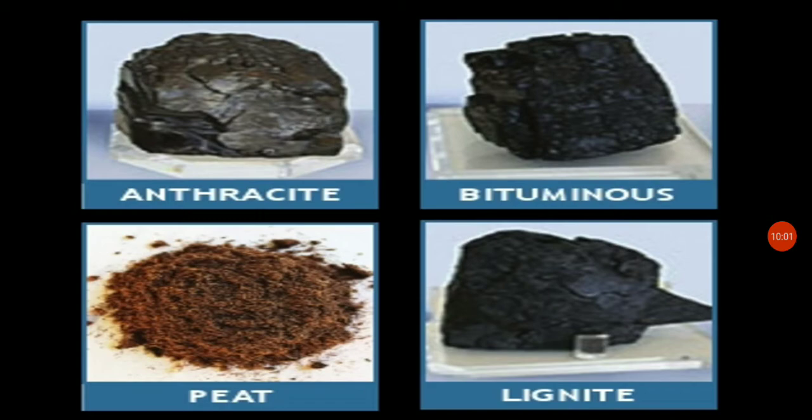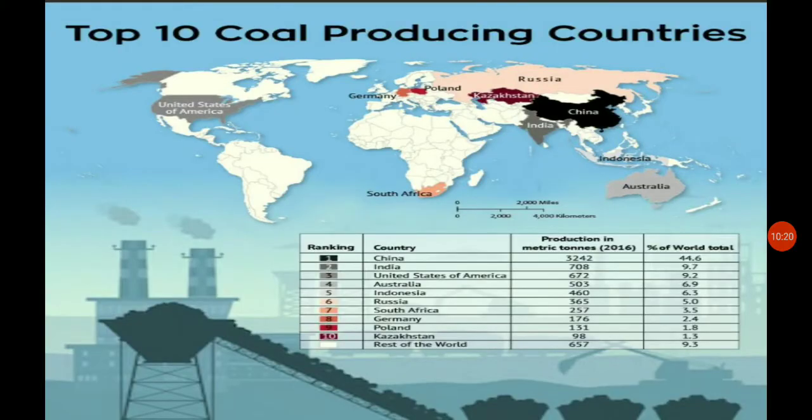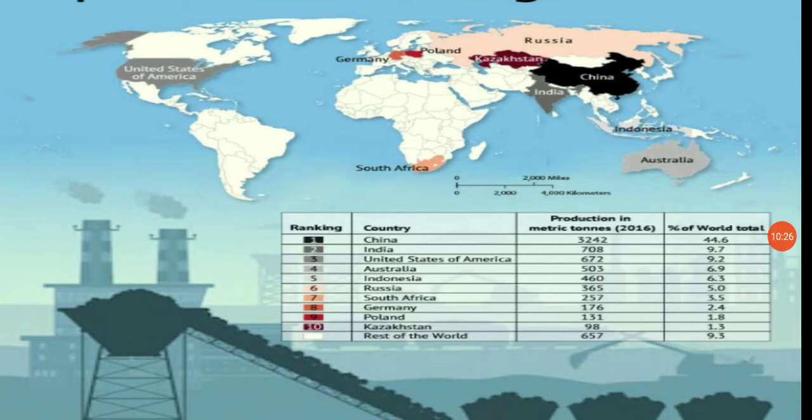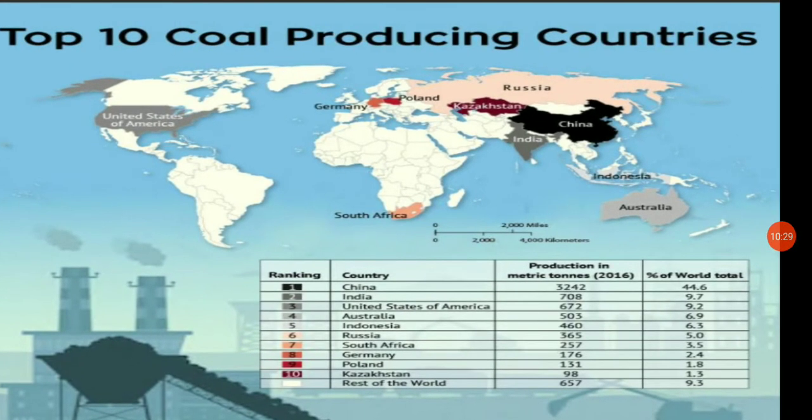It is seen that coal reserves are distributed unevenly in the world. Coal is not concentrated in a particular place, it is unevenly distributed on the earth's surface. You can see here a chart which shows the ranking for coal.